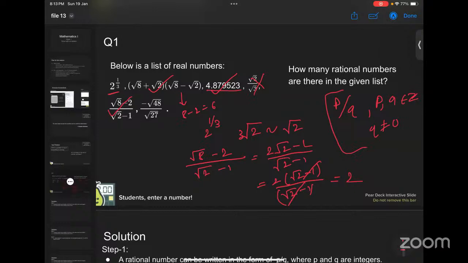Ma'am, this one I was solving. Ma'am, how did you solve 8 root 2 minus 2? Can you please explain? Yeah.